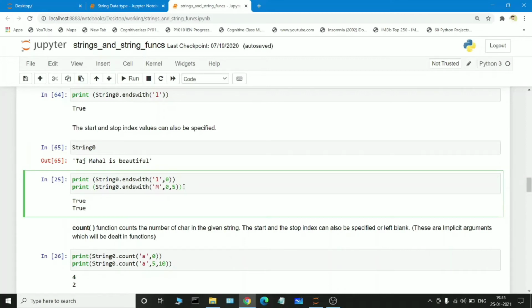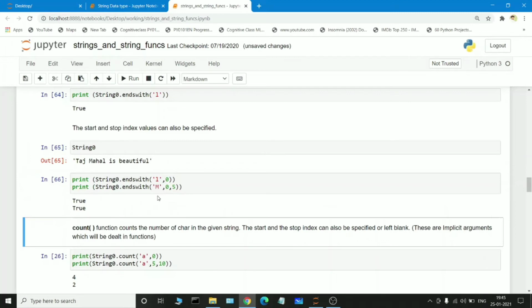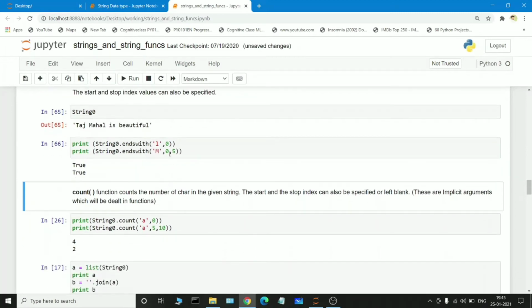If we execute it, it prints true, because from the 0th location to the 5th location, m is the last keyword.